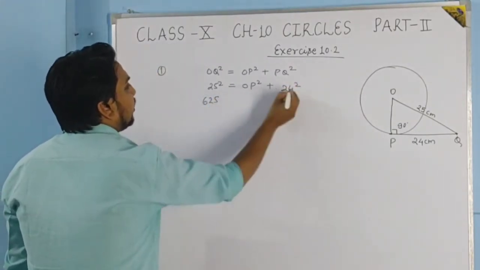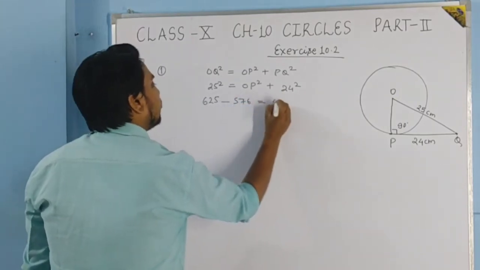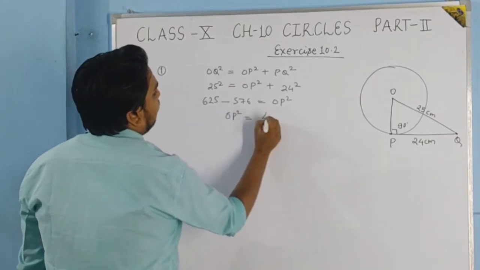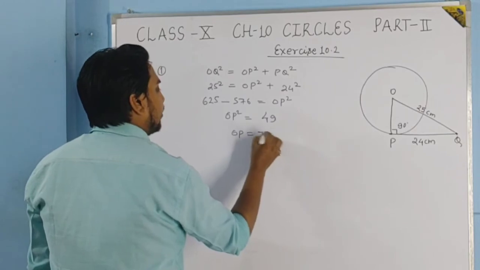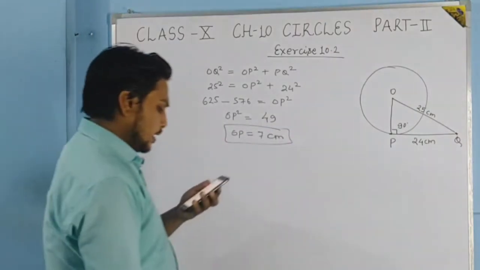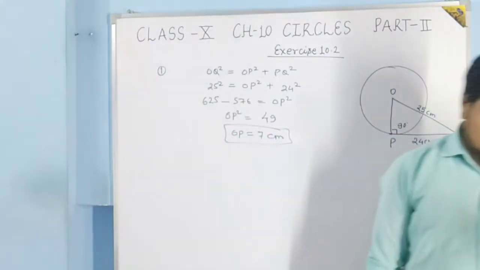25 square is 625 and 24 square is 576, equal to OP square. So OP square, when you subtract, you will get 49, and OP will be 7. So 7 centimeter will be the answer of this question. Radius will be 7 centimeter, the first option.